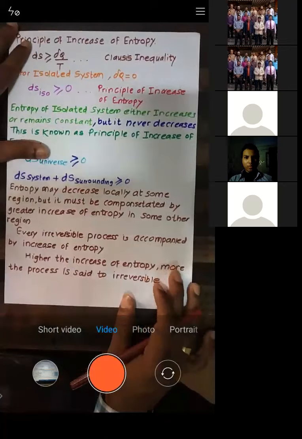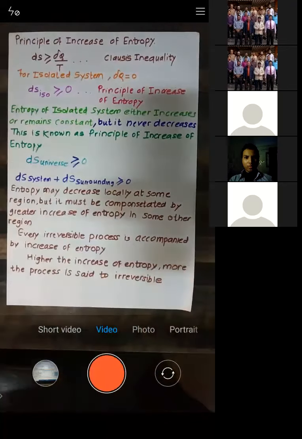Is that okay with this one? Have you understood this concept? Yes, I expect.